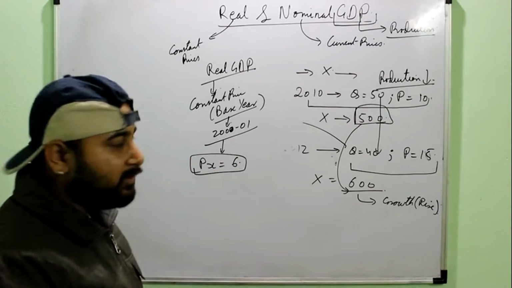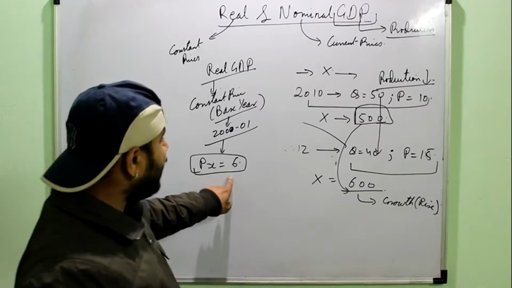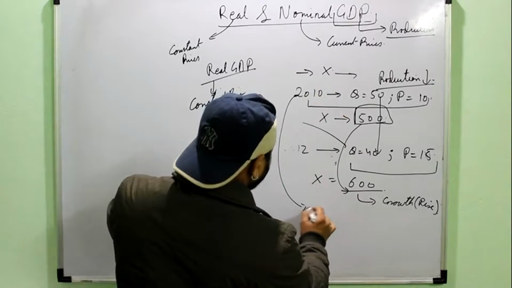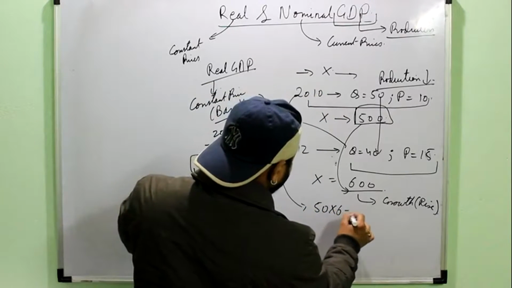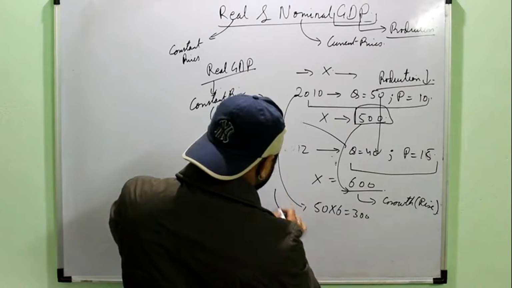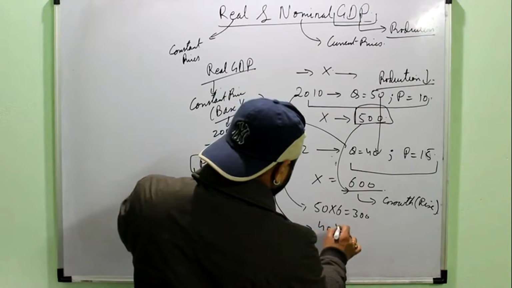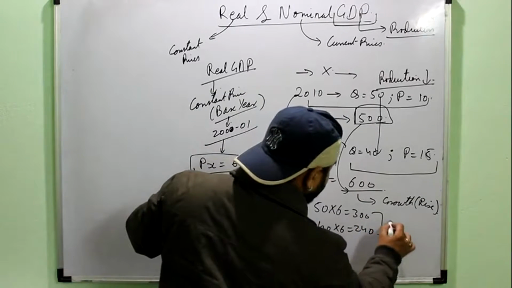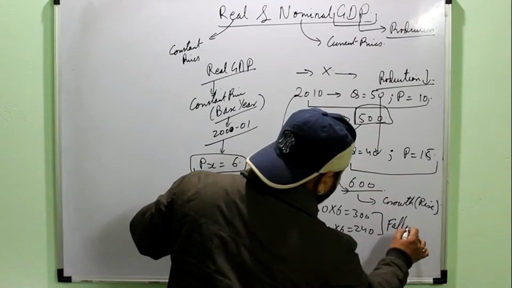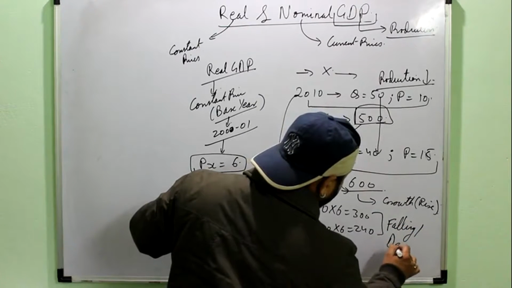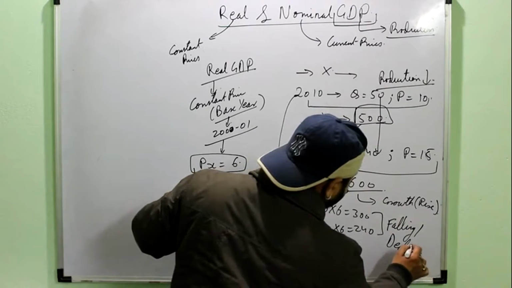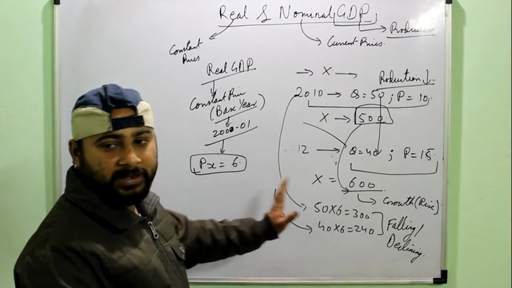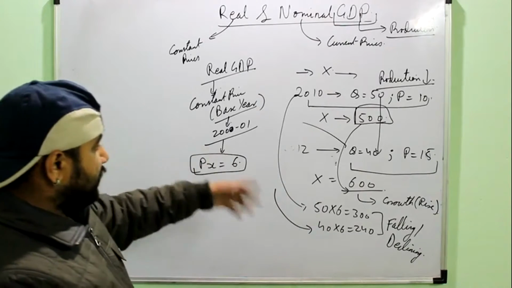So what I will do is, I will calculate the GDP at the price of rupees 6. It means that GDP for 2010 will be 50 into 6, that is 300, and for 2012 it will be 40 into 6, that will be 240. So now I get the correct picture that the economic growth is declining or falling, or the economy is moving backwards. Right? This is the difference between real and nominal GDP. This is how it is calculated.